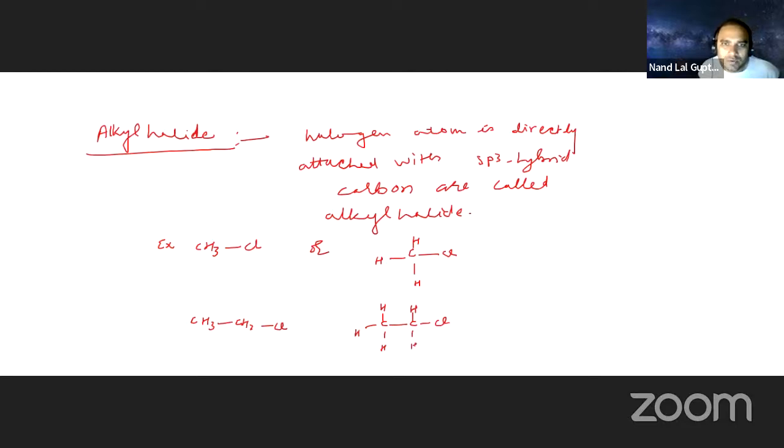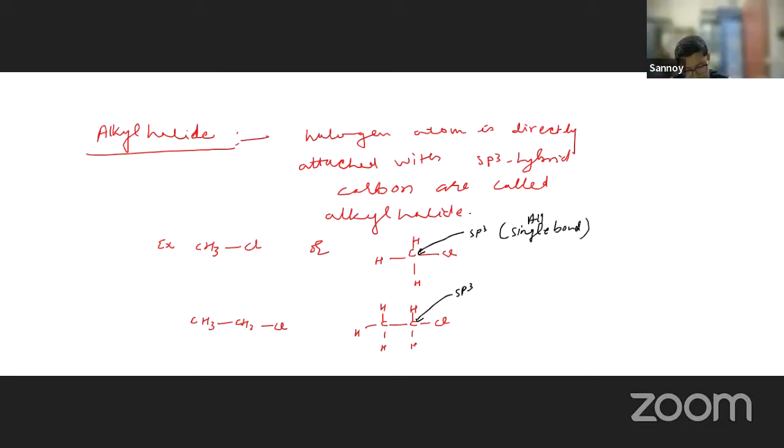This is sp3. So if a halogen atom is directly attached to an sp3 hybrid carbon, how can you identify it? Single bond, all single bonds. So this is sp3 hybridized. That is what is called an alkyl halide. Understood? Can I erase?